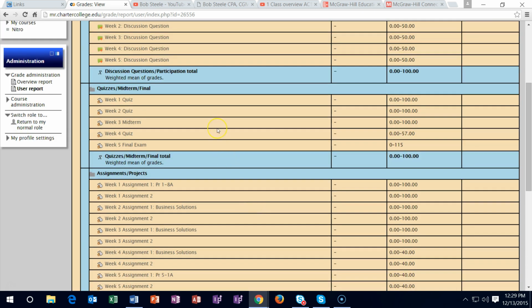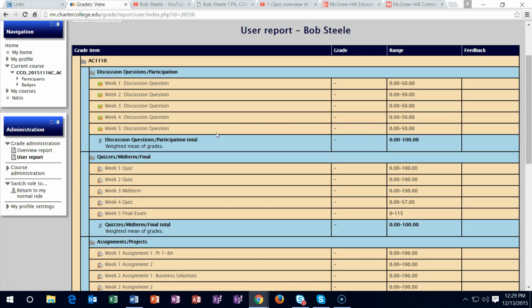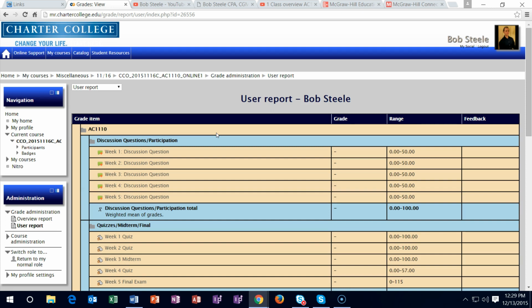And the quizzes, oftentimes you'll note that they will not be open past the due date many times, because they can't be opened unless there's an unusual circumstance. So if there is an unusual circumstance, you're going to have to contact me, and I take that on a case-by-case basis as to whether the time frame can be extended or not.